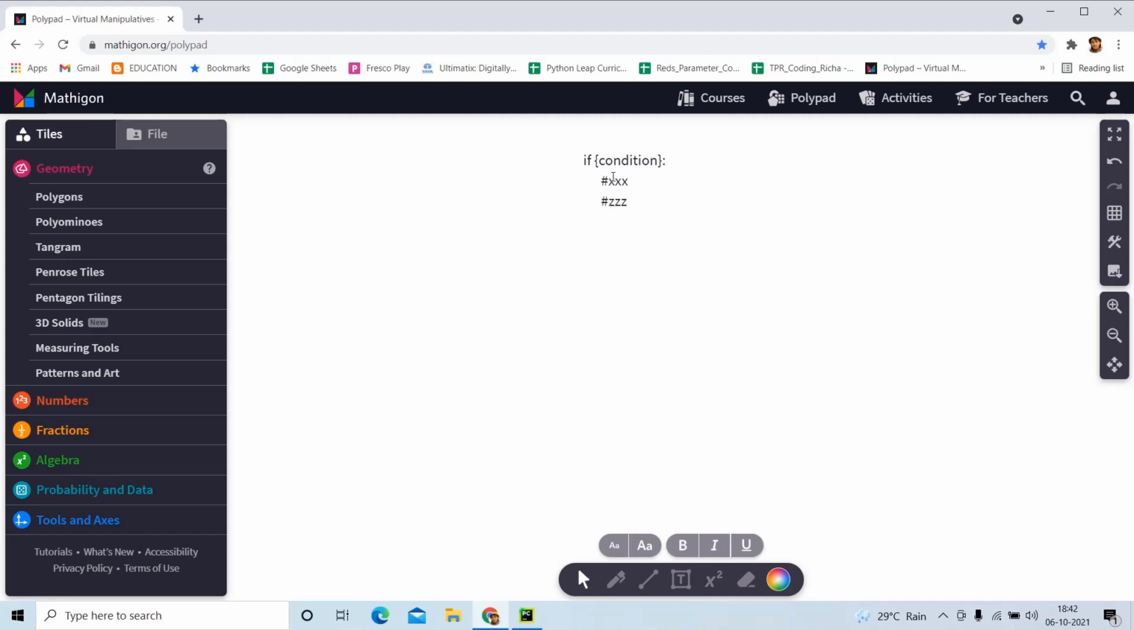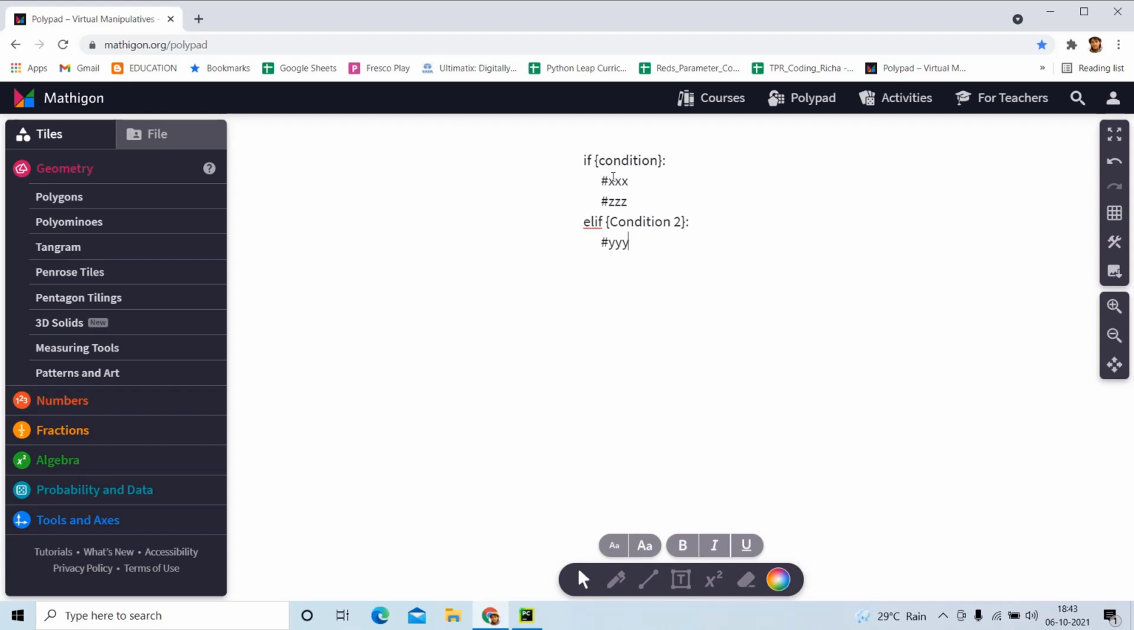And if not this condition, there can be some other option that comes under elif. Elif means nothing but else if. Else if this was the condition, then I will be doing some other set of tasks, right? So that will be not xxx, it is going to be yyyy.